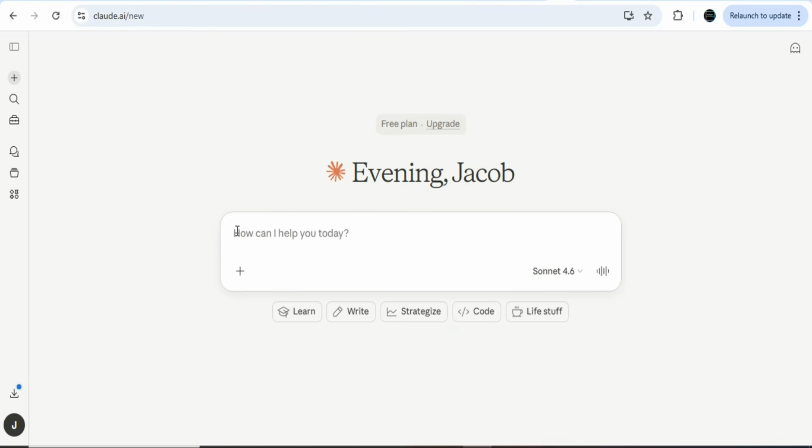The AI that we are going to be using to write the article is Claude.ai. This is an AI tool which works like ChatGPT, but this one, when it comes to writing, I prefer to use Claude.ai. It is good. It is one of the trending AI tools when it comes to writing and then creating digital products. So I'm going to be using this AI tool to write the article. All that you need to do is that you have to type a prompt here. Once you type a prompt, this AI can be able to write an article for you. You are going to use it to promote the product.